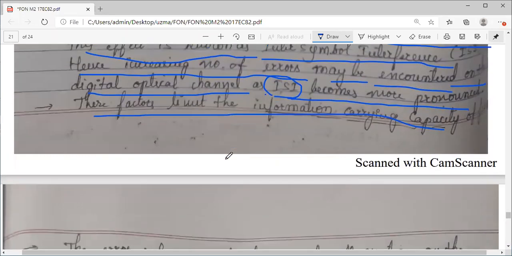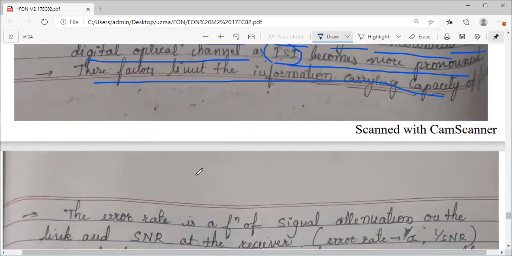Okay. Bandwidth is less means what? Bit rate will be less, right? The higher the bit rate, the better your bandwidth. If your information carrying capacity is less, obviously bit rate will be low.